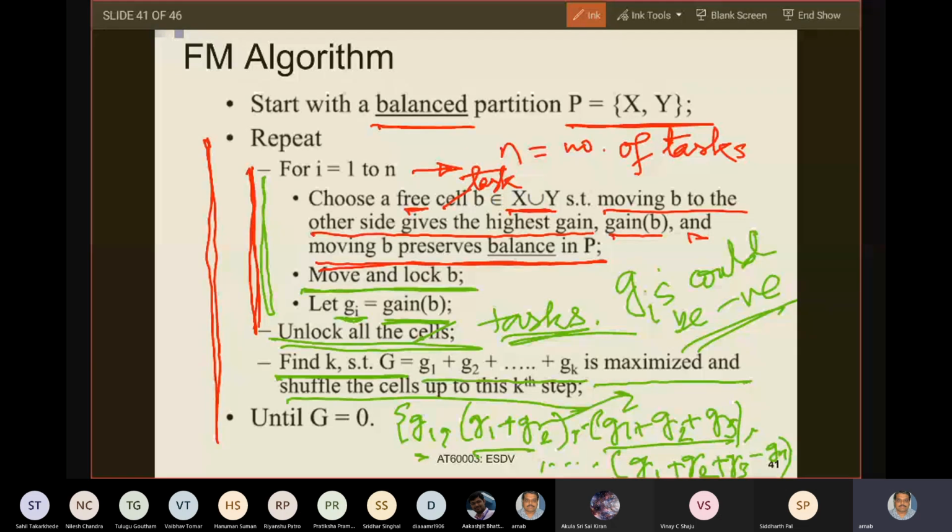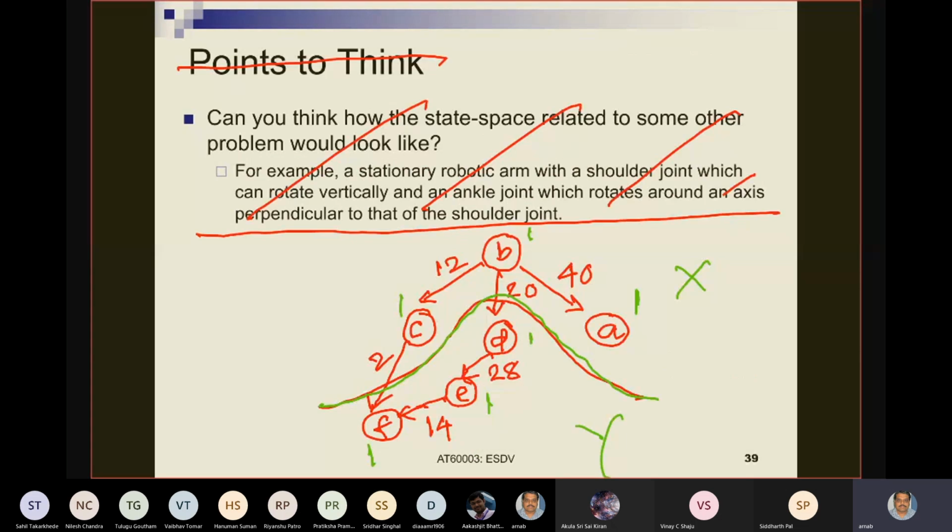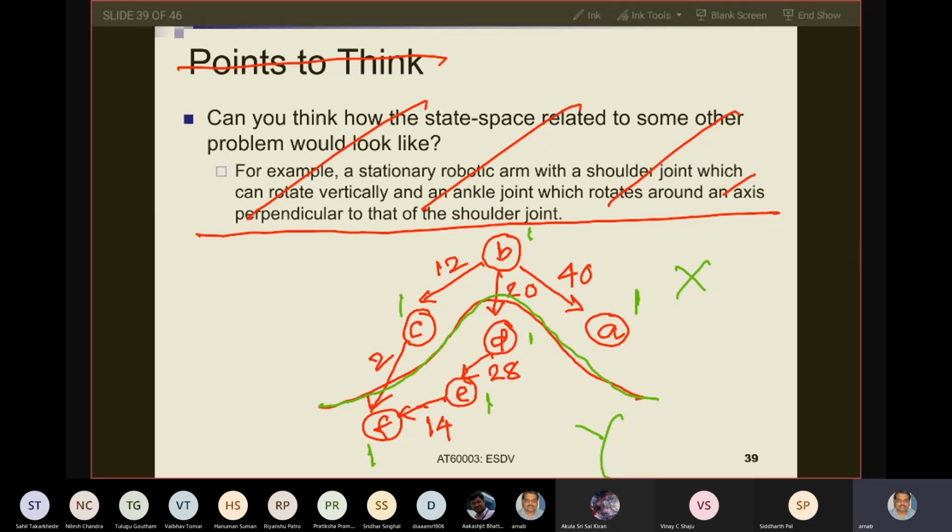Let us try to understand this scenario with the example that we just created in the previous slide. Are you with me in slide number 39? Yes, sir. So see that if you take any of the tasks to the other side, you will never get a positive gain here.